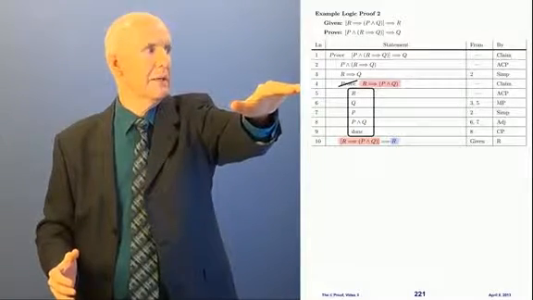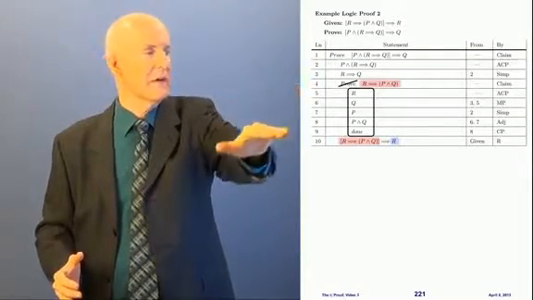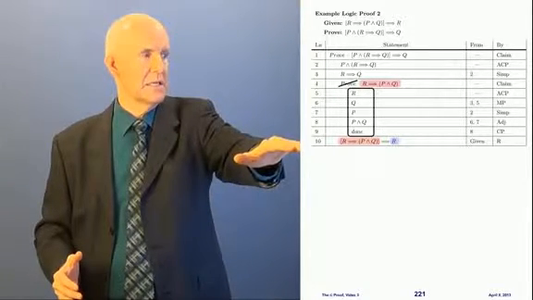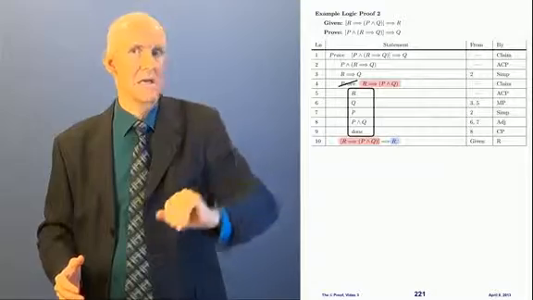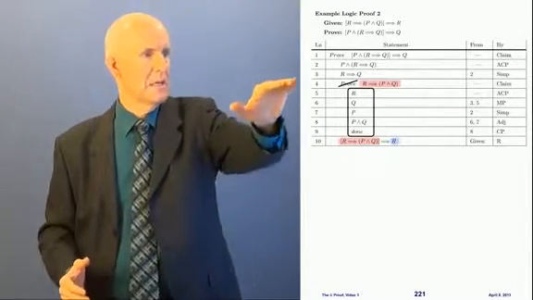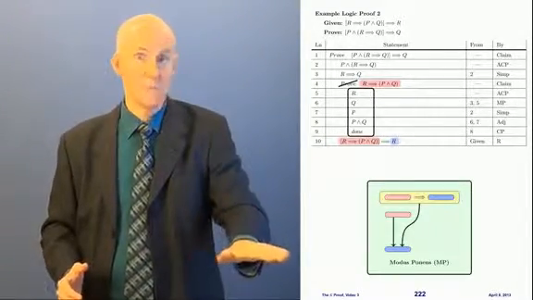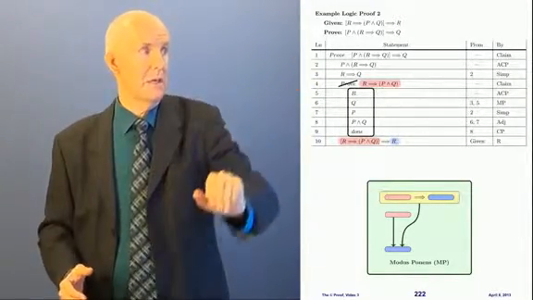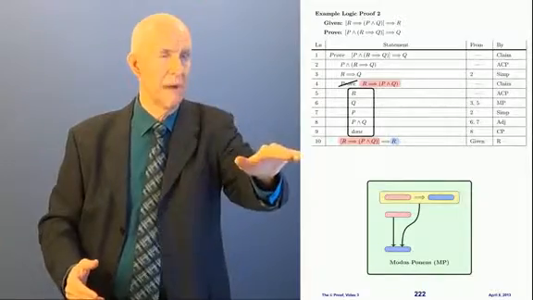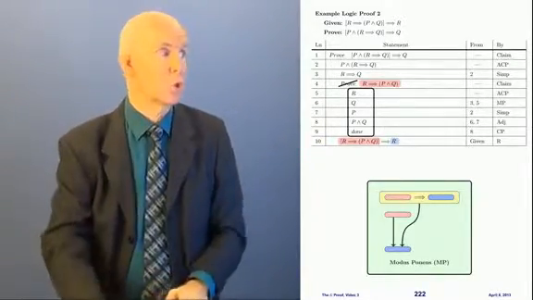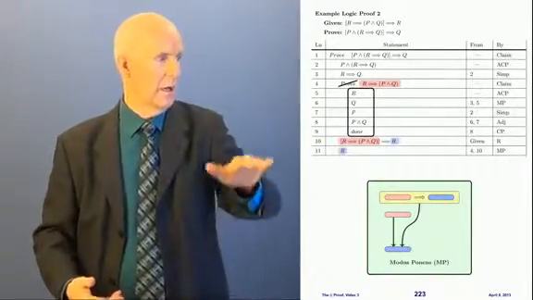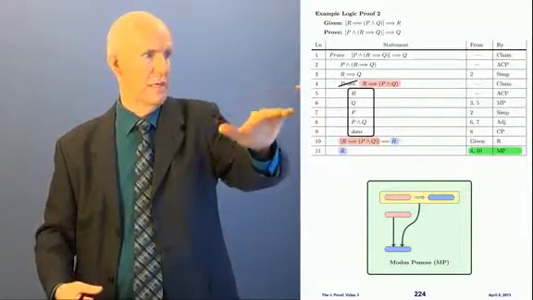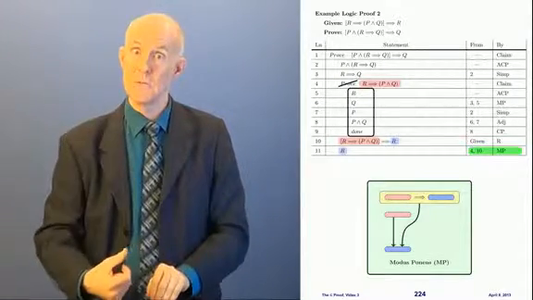Look at the pink up here in line 4. What we proved in line 4 is precisely the left side of this conditional in line 10. It's the pink part of line 10. See that? And that means I can use modus ponens, because I have pink implies blue here, and I have pink here. See that? The pinks match. That means I get the blue, which is R. I get R from lines 4 and 10 by modus ponens.